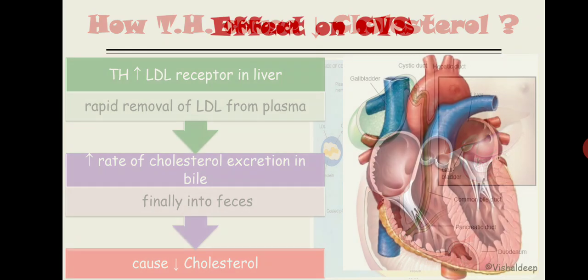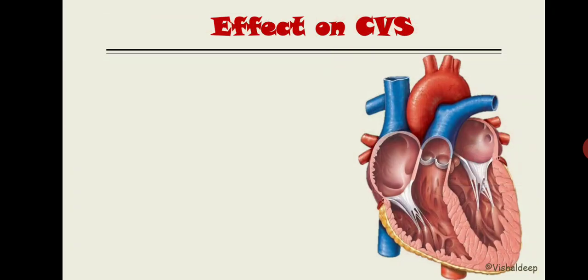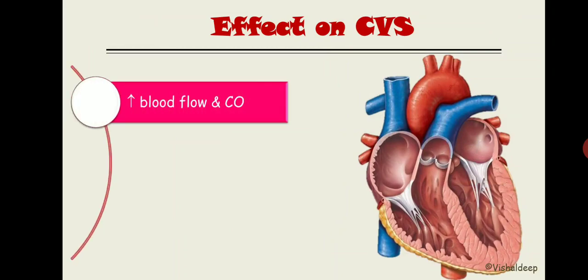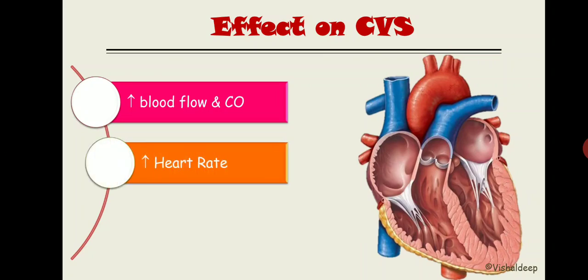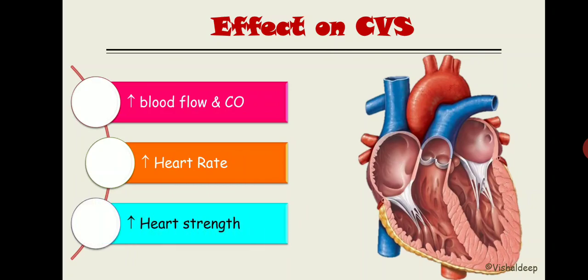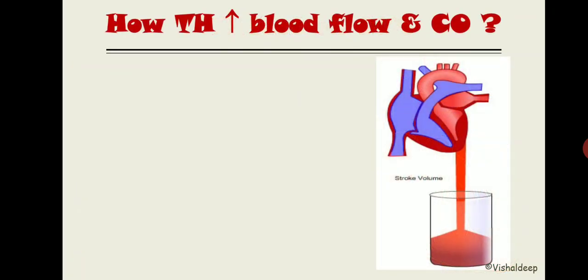Now let's see the effect on the CVS, the cardiovascular system. First, let's enumerate what it will cause in the cardiovascular system. Thyroid hormone causes increased blood flow and ultimately increased cardiac output. Second thing, it will increase the heart rate. And the last one, it increases the strength of the heart. Now let's discuss one by one how the thyroid hormone is going to increase blood flow and cardiac output.